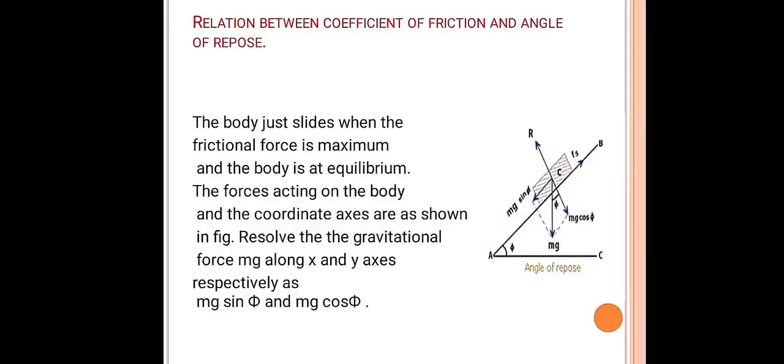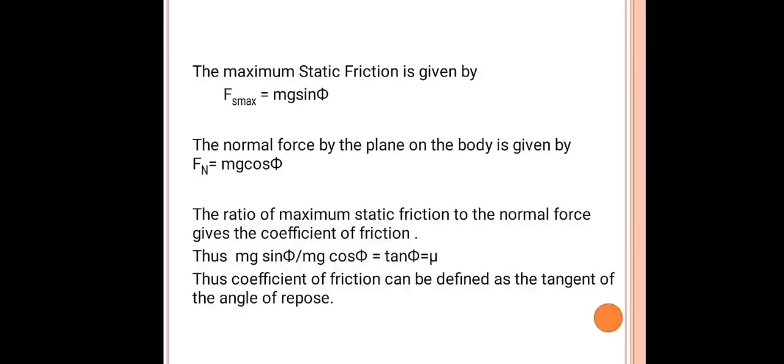Along the x-axis, the maximum value of frictional force acting on the body is given by Fs maximum equal to mg sin phi. Along the y direction, the normal reaction force acting on the body is given by mg cos phi. Now take the ratio of Fs maximum to Fn.